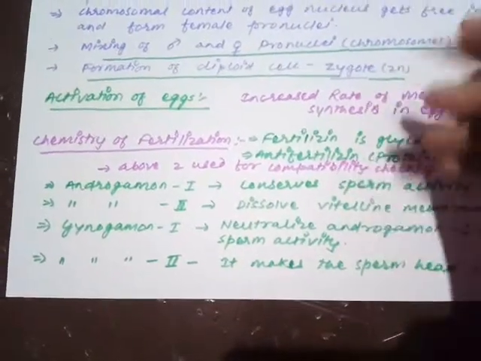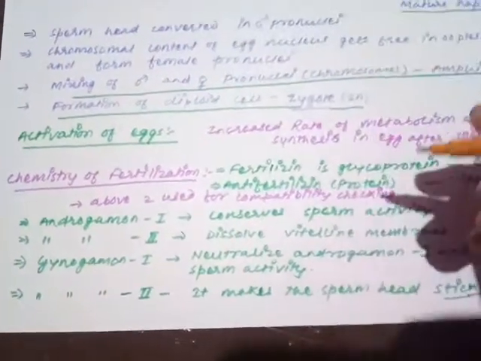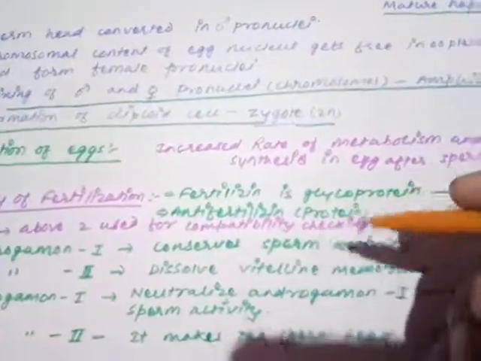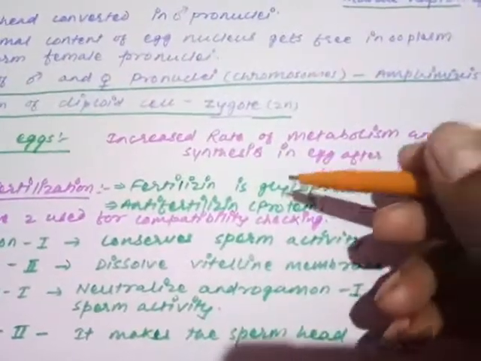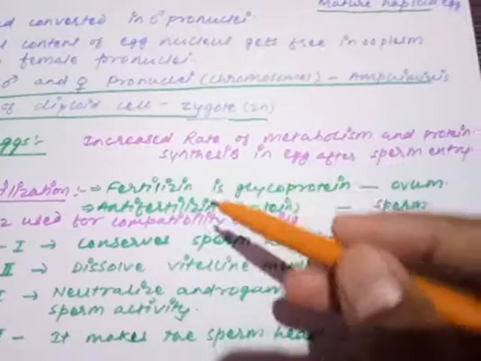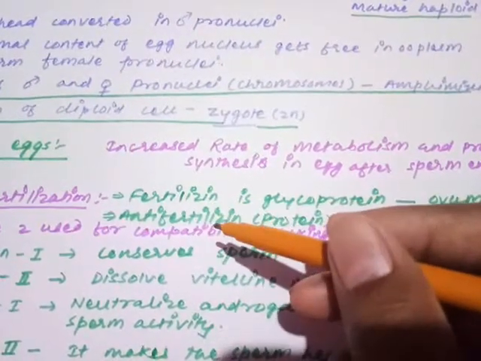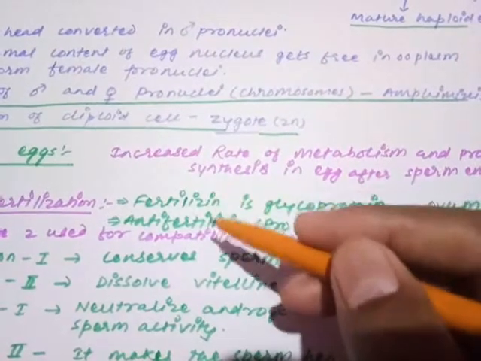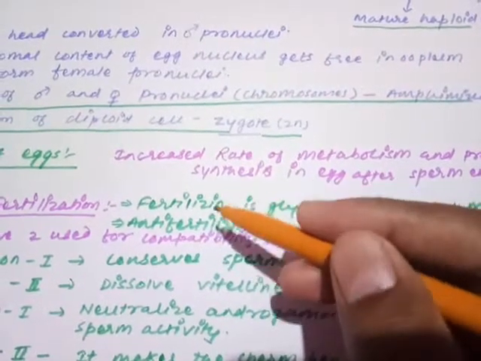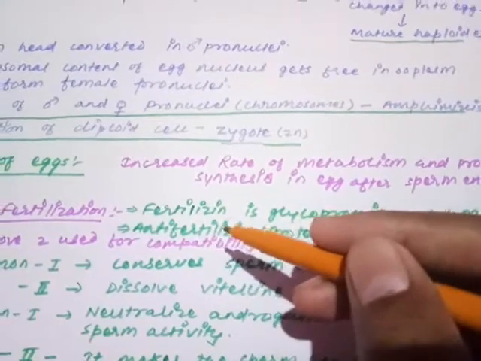It was a physico-chemical event. Even though we have discussed so many chemical factors and enzymes, like MPF, APC, zonalysin, acrolysin, everything we have just completed here, some more enzymes and chemicals are required in the process of fertilization. So one by one I am going to discuss that. The first chemical is fertilizin, and just opposite to fertilizin is called anti-fertilizin. Two chemicals are there, working antagonistic to each other, fertilizin and anti-fertilizin.